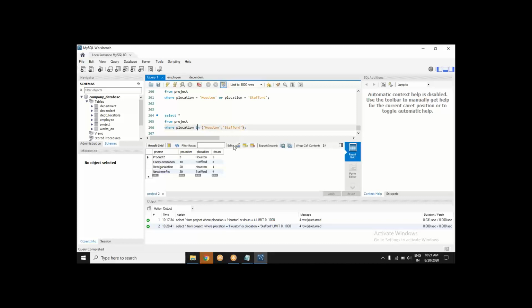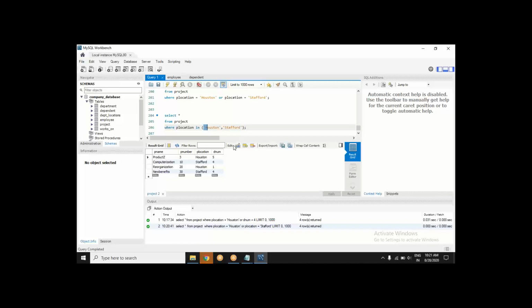What is the IN keyword? I have mentioned the locations as a set of values. So it will test whether this p location is in this set of values.